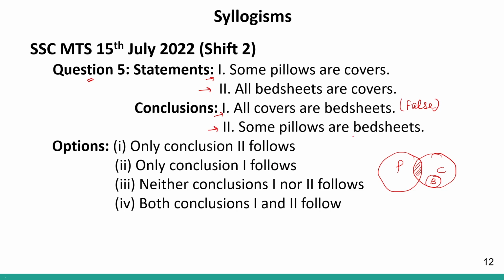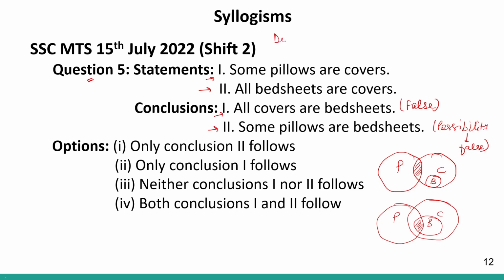Conclusion number 2 says some pillows are bed sheets. This is again a possibility. Therefore, this is false, because my diagram like this is also true. This Venn diagram is also correct. But if I draw my Venn diagram like this, then also it is correct, right? So some pillows or bed sheets will be true in this diagram, but it will not be true in this diagram. So it is a possibility. It is not definite. Therefore, it is false.